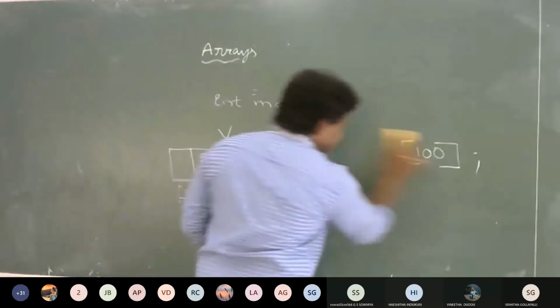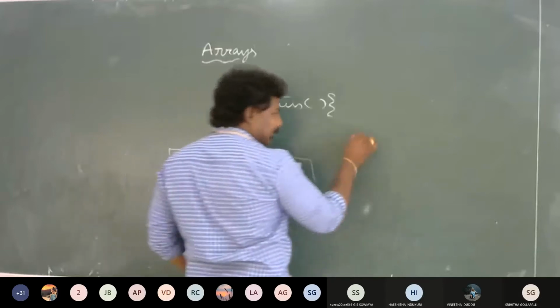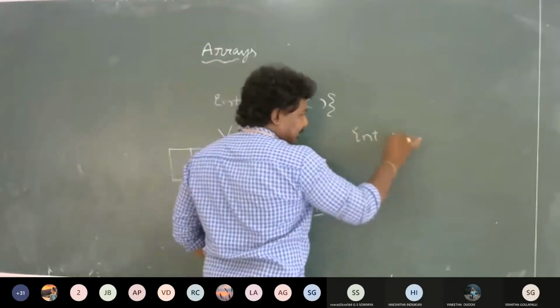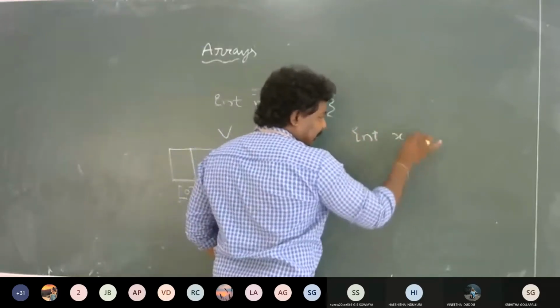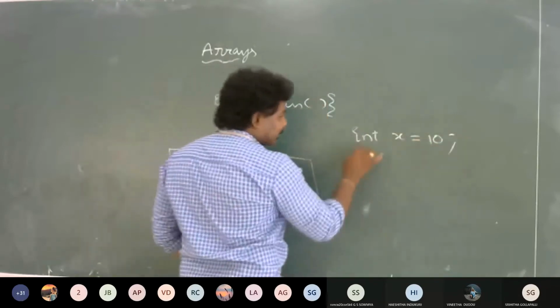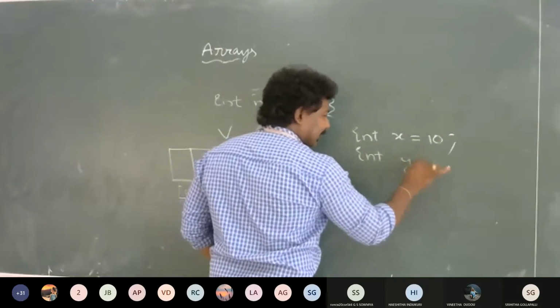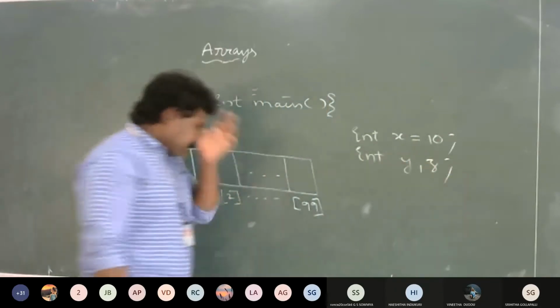If this is a normal variable, I'll show you those 3 things. So int x is there, and I will give a value 10, and there is an int y, and there is an int z also, right?